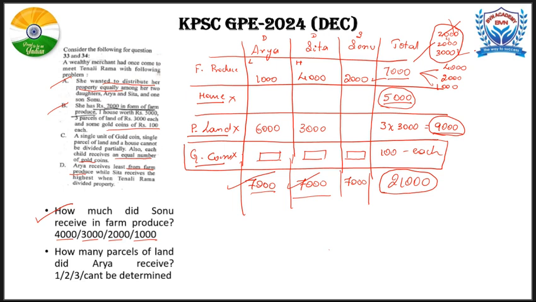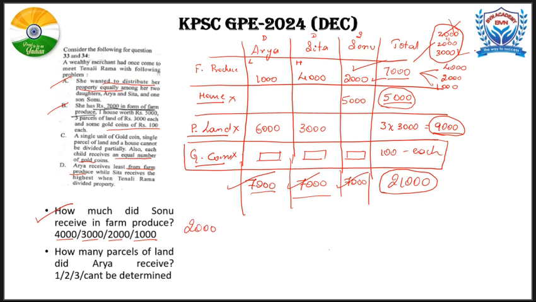Now the 5,000 worth house can only be given to Sonu, because Sonu has already received 2,000 from the farm produce. Hence this 7,000 is also taken care of. Hence this is the solution. So if you can solve this, you can easily answer these 2 questions. Now what is the first question? How much did Sonu receive in farm produce? From the farm produce, Sonu has received how much? So that is this 2,000 rupees.